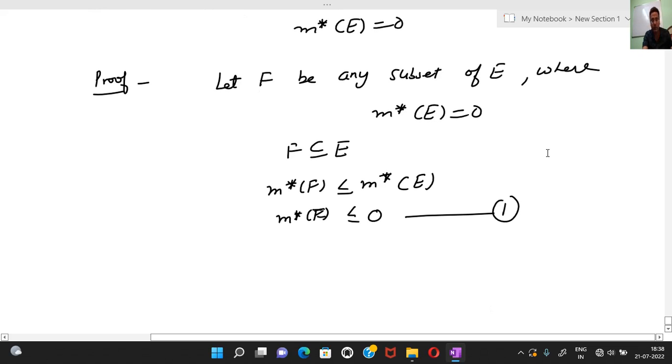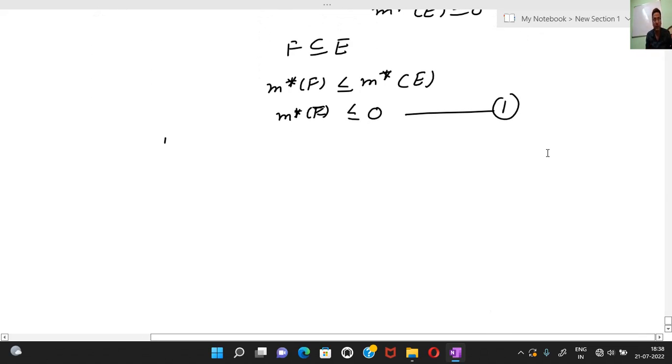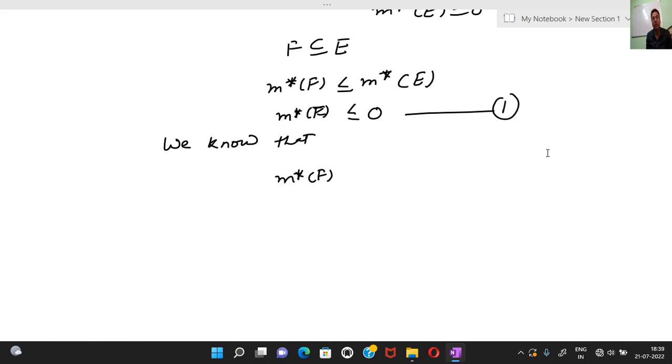Now we know that outer measure is always greater than or equal to 0.